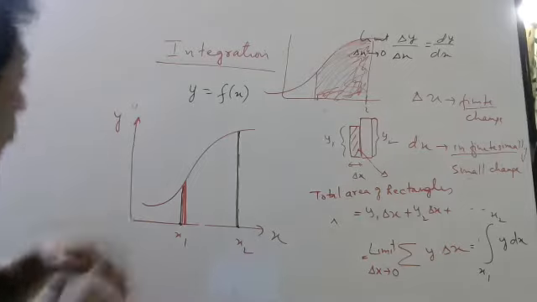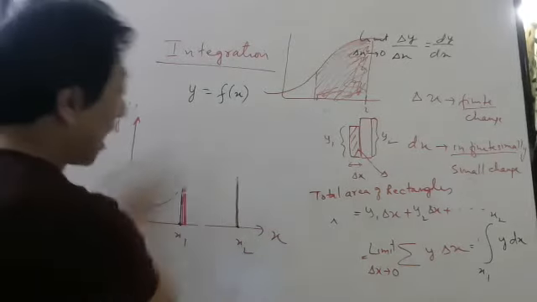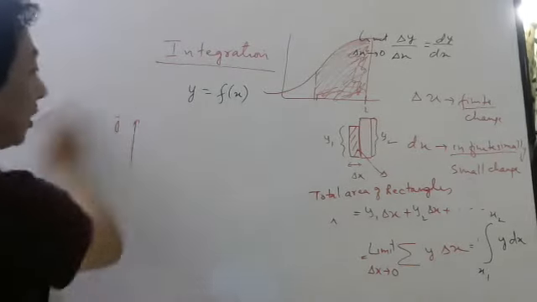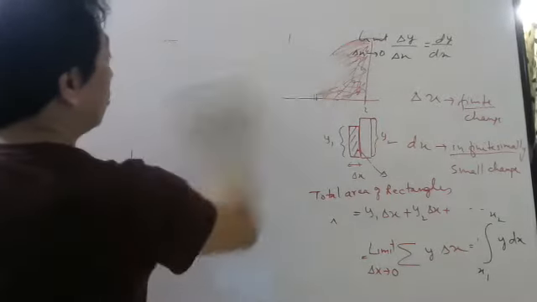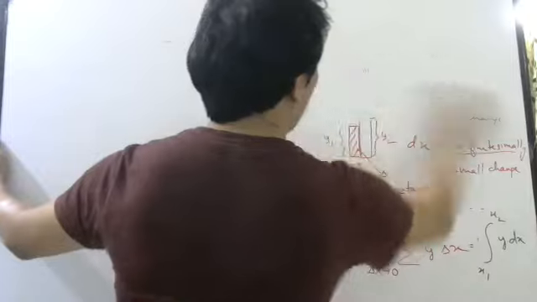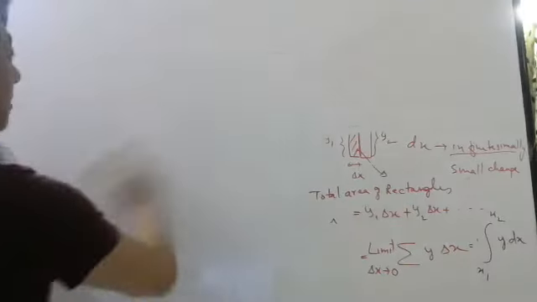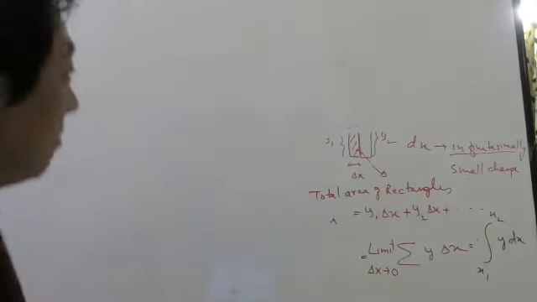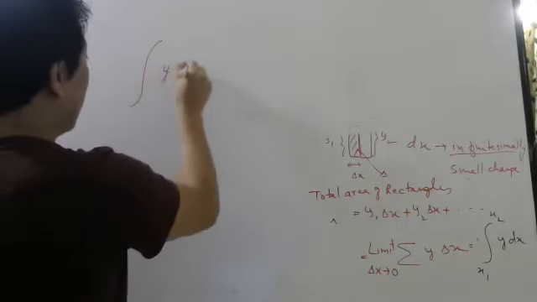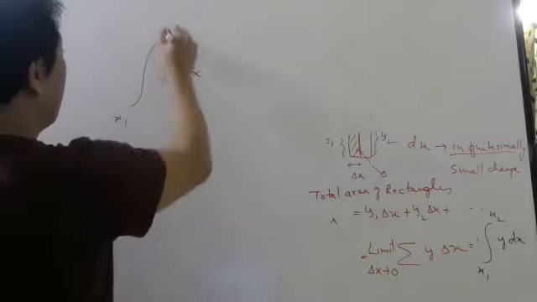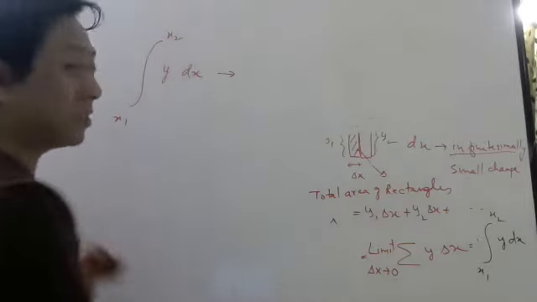Okay. So what is the point of this? Will this be asked in exam, sir? Do we need to do all this? No. Then what should we remember? What you should remember is integral y dx from x1 to x2. What does it mean?